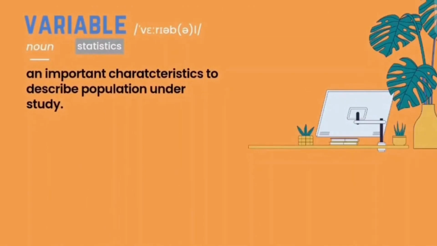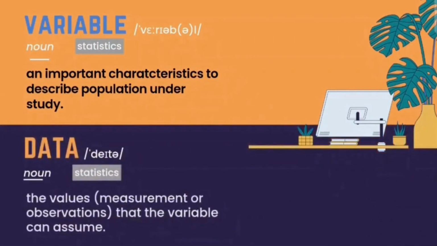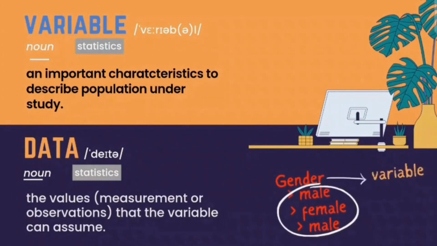Variable, by definition, is an important characteristic to describe the population and the study, while data is the values of measurement or observation that the variable can assume. For example, if we want to collect the data on gender of 3 students, let's say the first one is male, second one female, the third one is male. So gender here is called variable, and then male, female, and male here is called data.